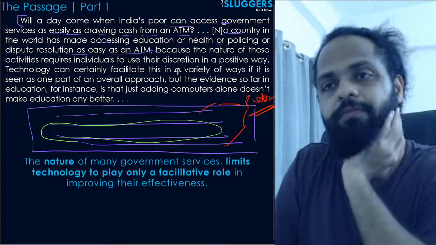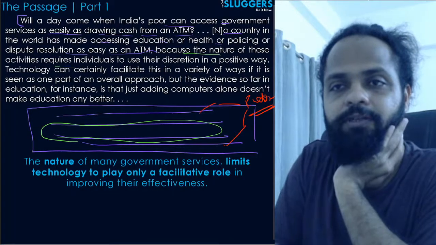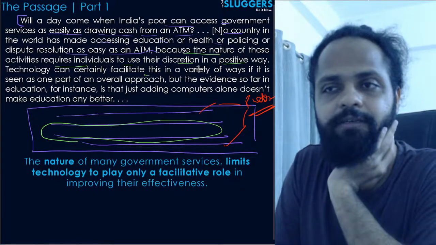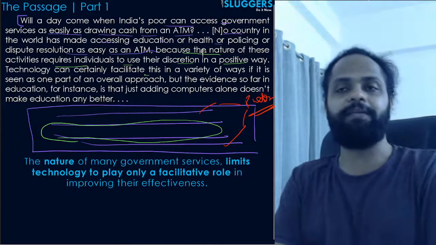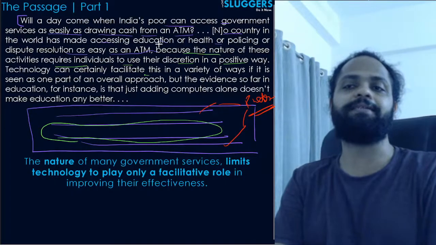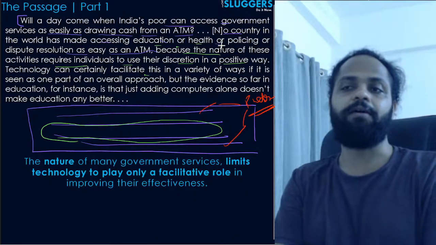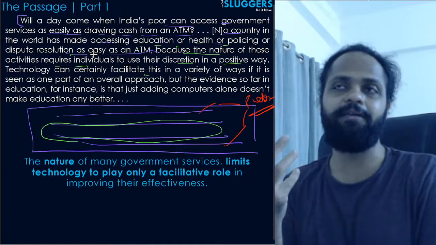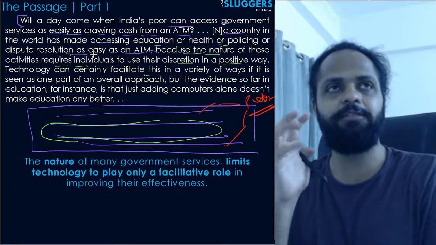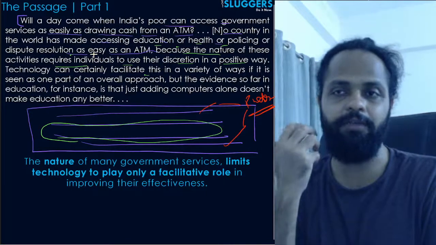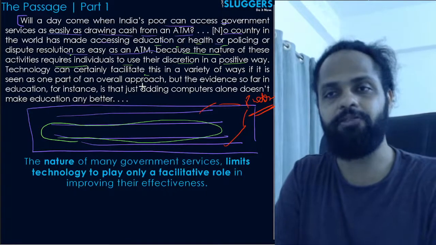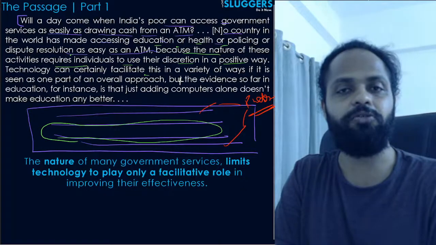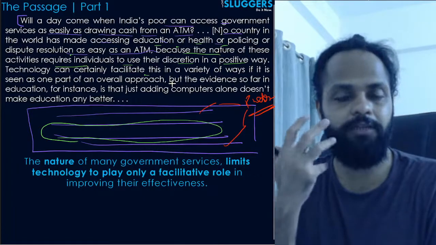Okay, chalo. So then he says, because the nature of these activities requires individuals to use their discretion in a positive way, technology can certainly facilitate. He says that no country in the world has made accessing these services like education, health, or policing, or dispute resolution as easy as an ATM. And the reason is that it's because of the nature of these activities. They are of a certain nature, and because of their nature, technology is not in a position to address the issues with the delivery of these services, right?